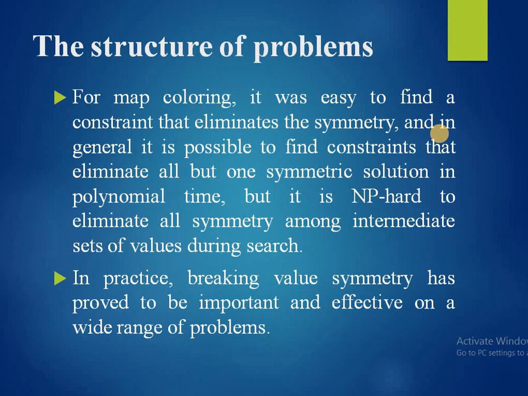For map coloring, it was easy to find a constraint that eliminates the symmetry. And in general, it is possible to find constraints that eliminate all but one symmetric solution in polynomial time. But it is NP-hard to eliminate all symmetry among intermediate sets of values during search. So in practice, breaking value symmetry has proved to be important and effective on a wide range of problems.